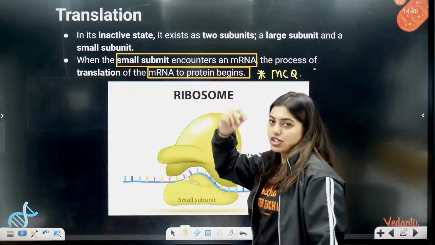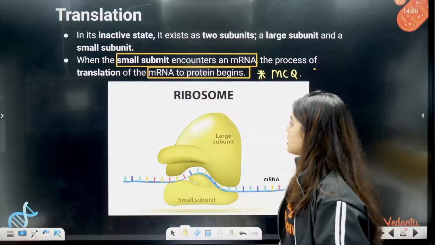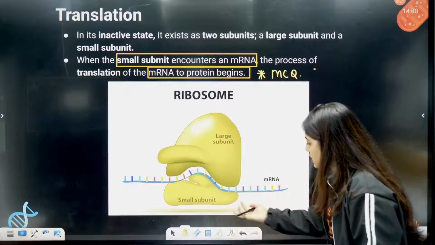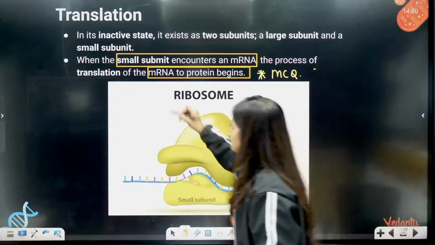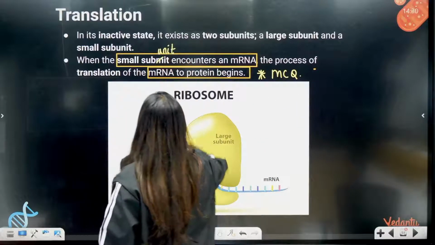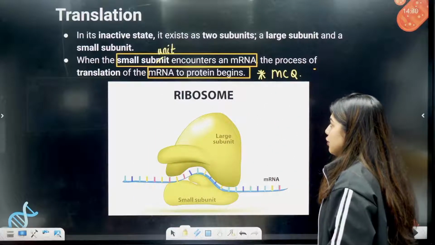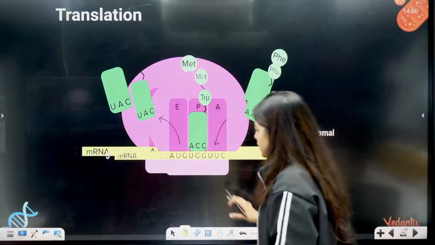When the small subunit comes and joins, the process starts. That is your small subunit. The small subunits come and attach. When the small subunit encounters an mRNA, the process of translation of mRNA to protein begins. So this is what happens, students.